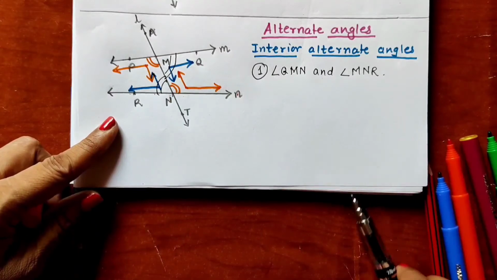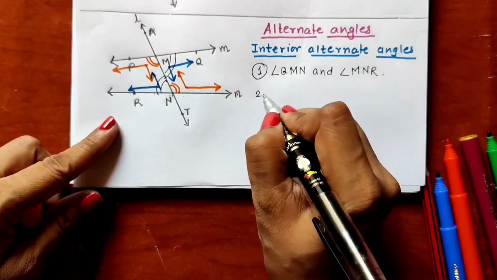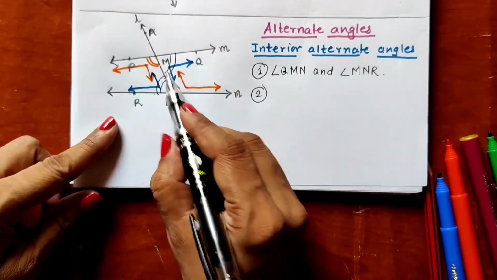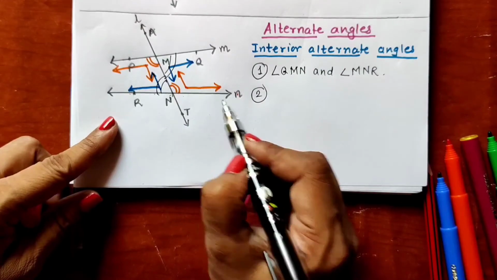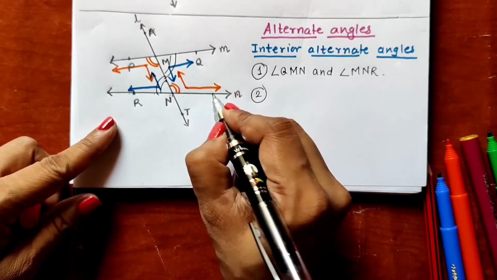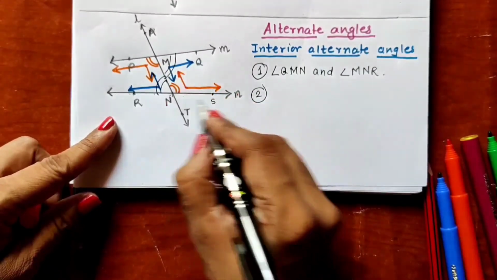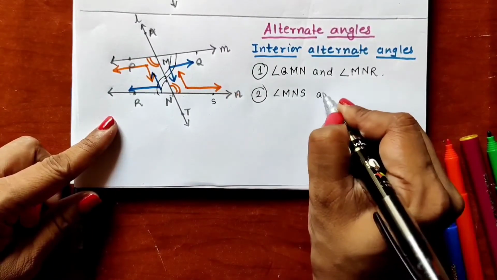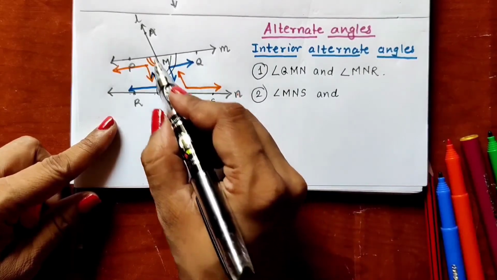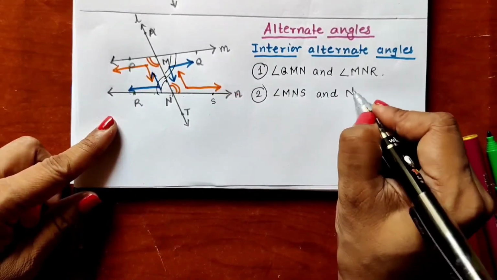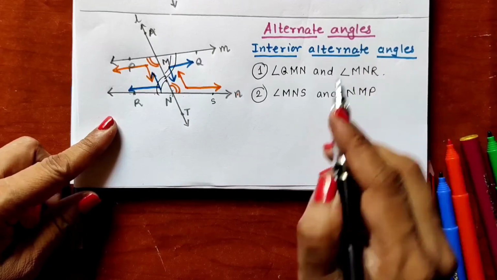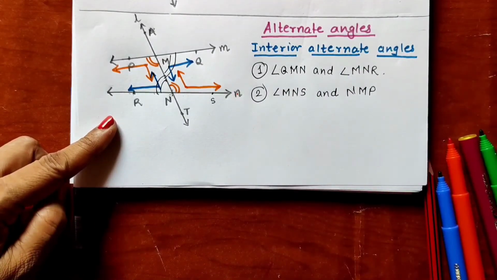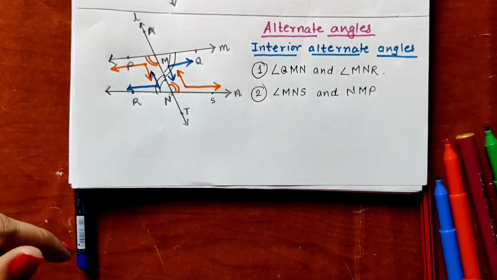So in this way we can write the second pair of interior alternate angles: angle SMN, where the point name is not written here, and angle NMP. So these are the two pairs of interior alternate angles. Now let us see what we mean by exterior alternate angles.